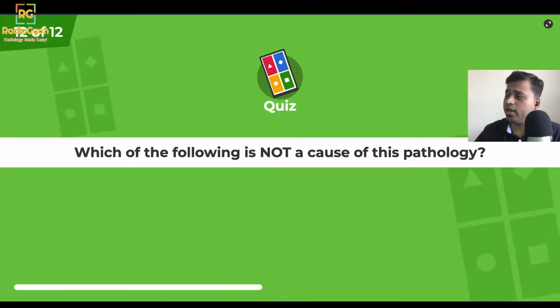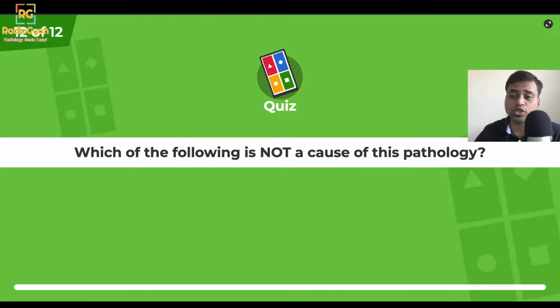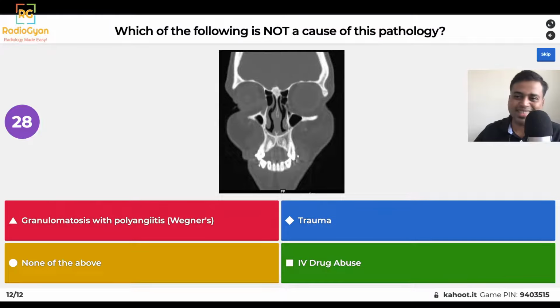So which of the following is not a cause of this pathology? This is a coronal CT, and you have 30 seconds to answer. The options may give you a clue about what I am talking about. Even if you're not able to identify the pathology, I'm sure the options will give away the answer. So which of the following, remember, is not a cause of this pathology?